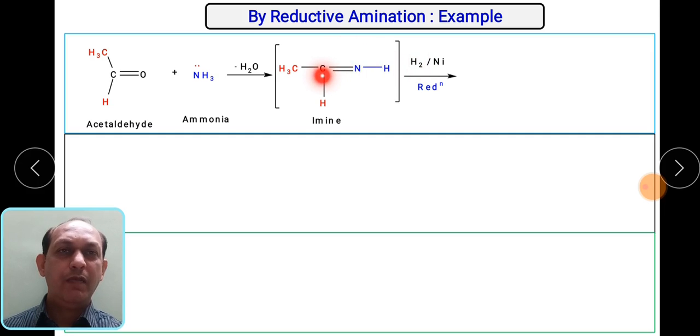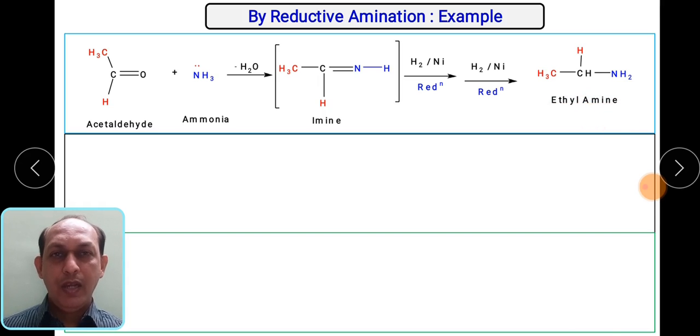One hydrogen will be added to carbon, one hydrogen will add to nitrogen, and they will result in the formation of ethylamine. As we know, ethylamine is a primary amine. It is obtained from acetaldehyde. As acetaldehyde contains two carbons, ethylamine also contains two carbons and one nitrogen. The nitrogen is coming from ammonia.